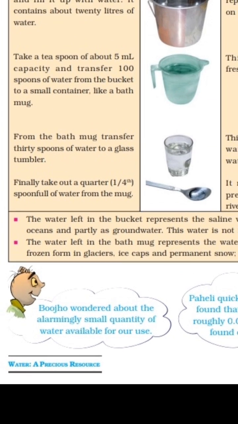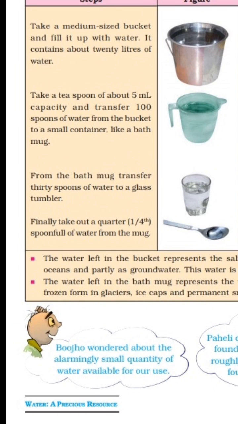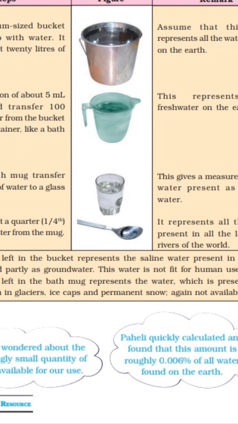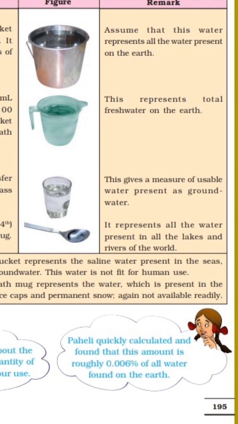Now from this activity, Bojo wondered about the alarmingly small quantity of water available for our use. From this activity we can find that only a small quantity of water is available for our use. Paheli quickly calculated and found that this amount is roughly 0.006% of all water found on the earth.